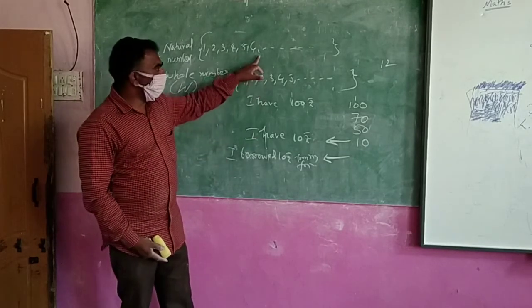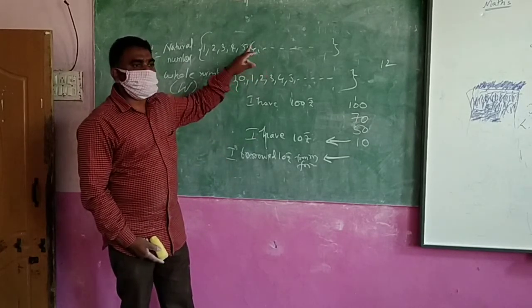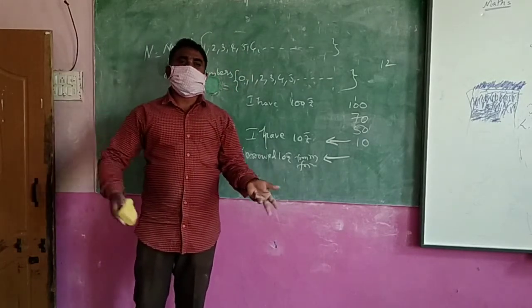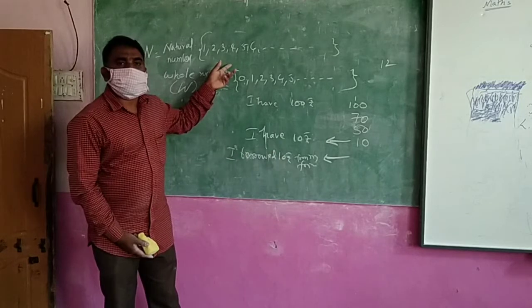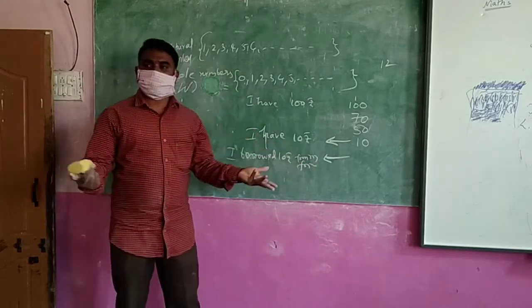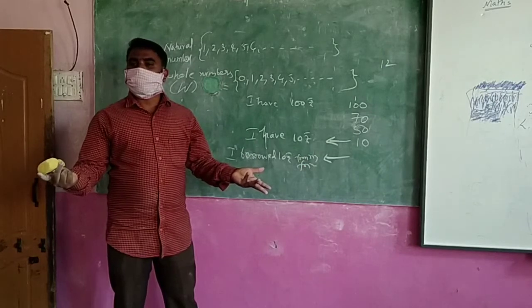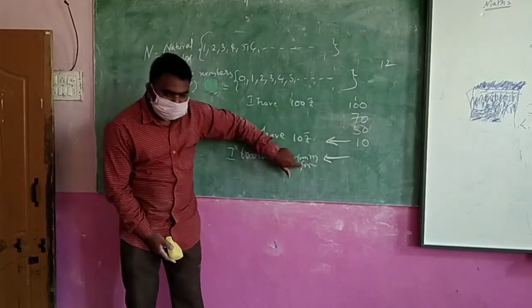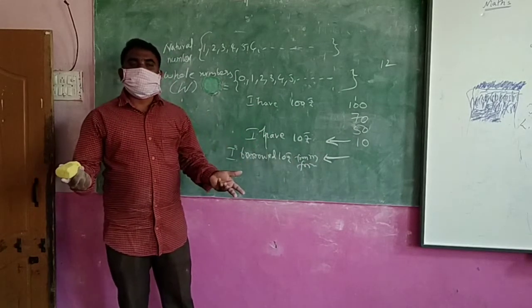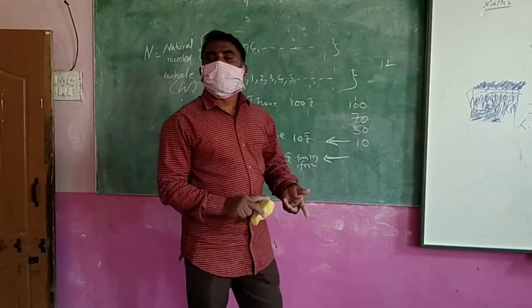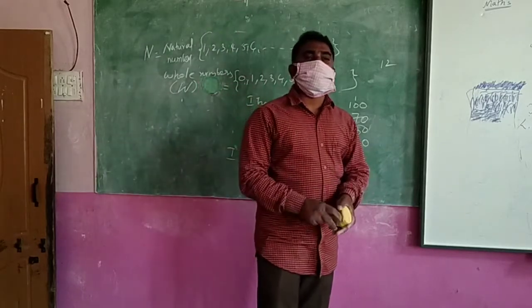Like zero. Here you didn't know zero. But you asked, sir, one more number is needed. When there is nothing, what do I have to write? Then one number was introduced. What is that? Zero. You introduced it and wrote it. For this situation I don't have a number. Up to here, for these situations I have the chance. But for these situations, I don't have a chance. So that's why we will introduce some system. You know what system we will introduce.